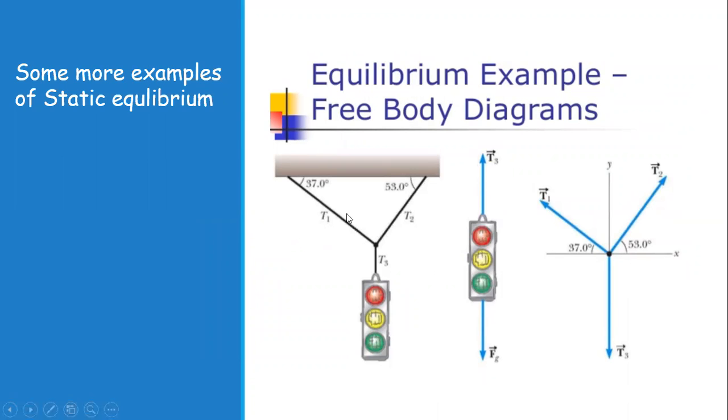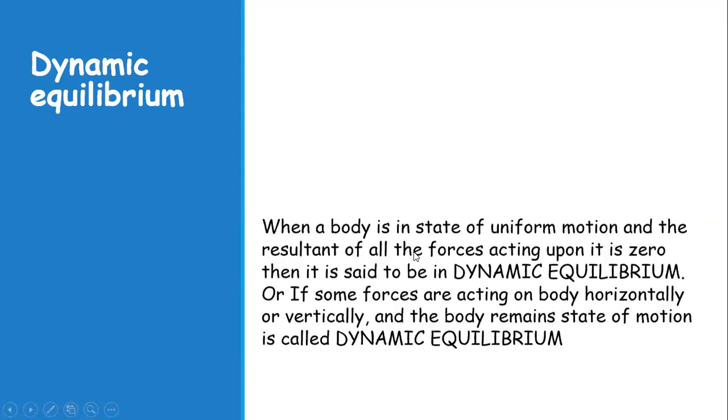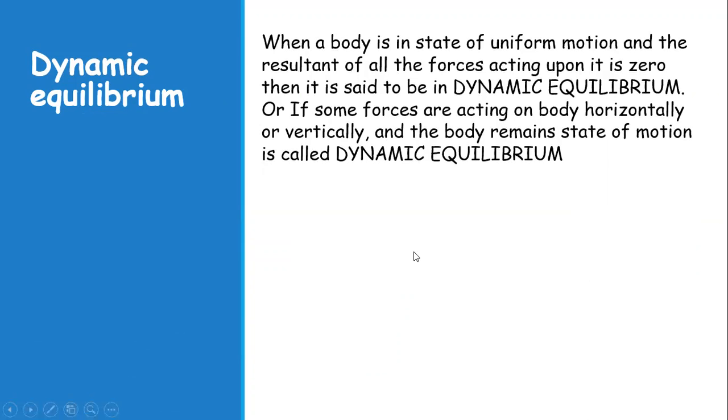In either case, under the influence of the many forces, the weight, the tension in the rope, the body is at rest, and the algebraic sum of forces acting on it is zero. So what is the dynamic equilibrium definition? When a body is in the state of uniform motion and the resultant of all the forces acting upon it is zero, then it is said to be in dynamic equilibrium.